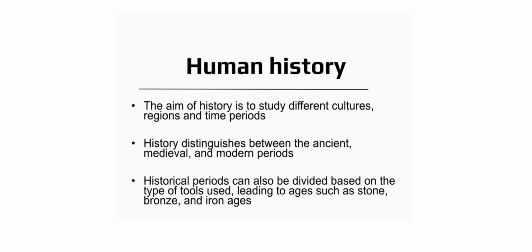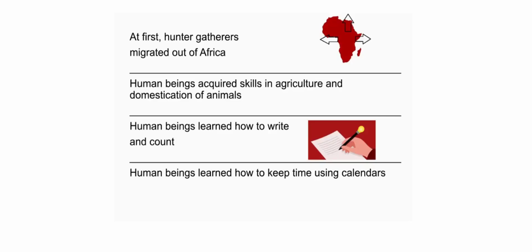The aim of history is to study different cultures, regions, and time periods. History distinguishes between the ancient, medieval, and modern periods. Historical periods can also be divided based on the type of tools used, leading to ages such as Stone, Bronze, and Iron Ages. At first, hunter-gatherers migrated out of Africa.